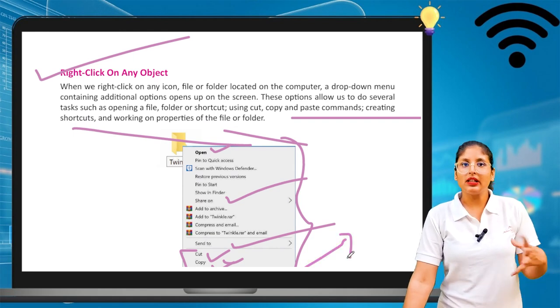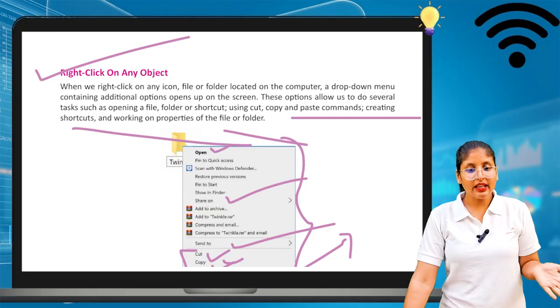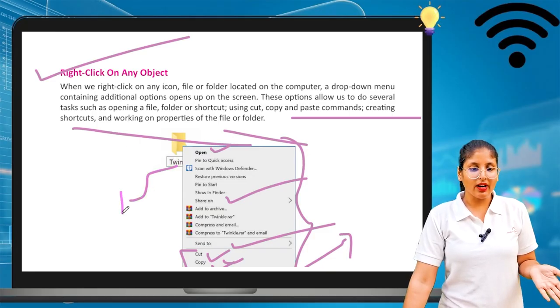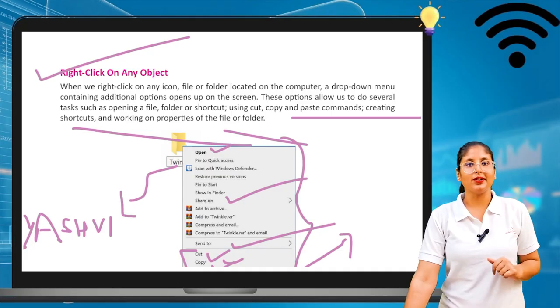We will see what is the work of shortcut. So you can create the shortcut also. See the third last option. You can delete the file and rename the file also. I already told, in spite of Twinkle, I want to write Yashvi. So I can write YASHVI. I can write all these things. Okay, I can write my name also. This is how I can do it.